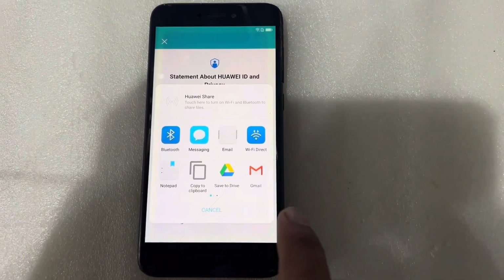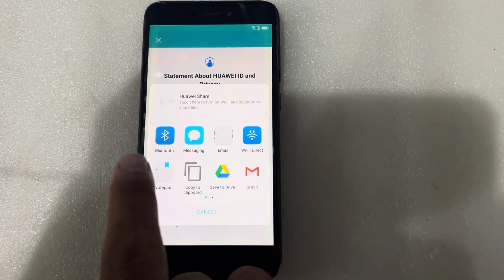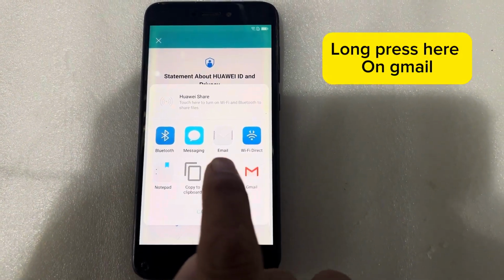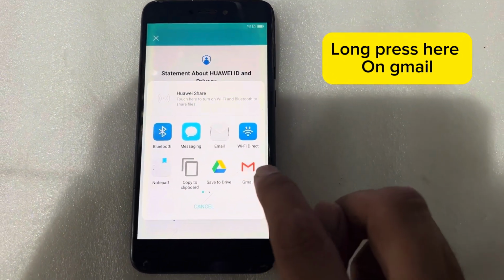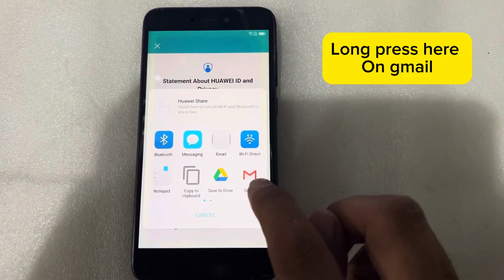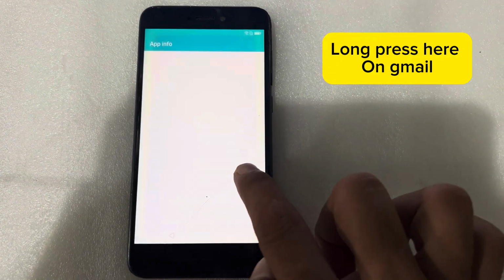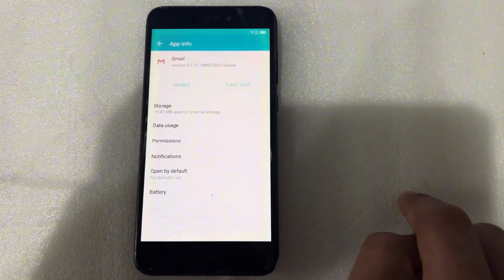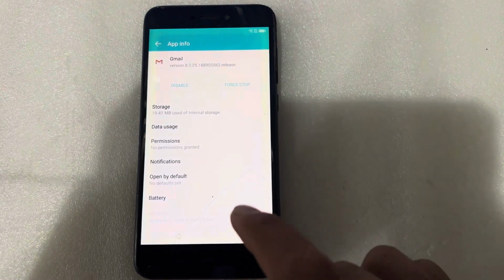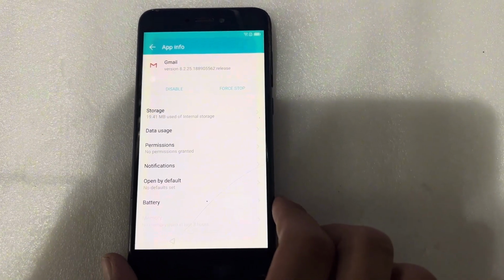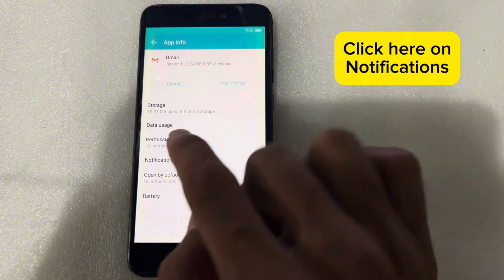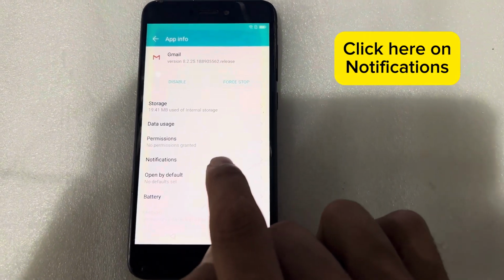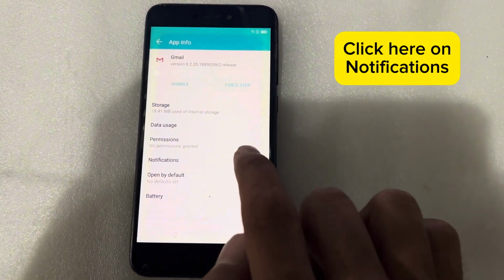So I have launched a few applications here: YouTube, messaging, email, Wi-Fi direct, and now I will long press on the email Gmail. You can see here long press. So yes, you can see here I have launched this app info. So I will go to the permission and notification. So I will press on the notifications.